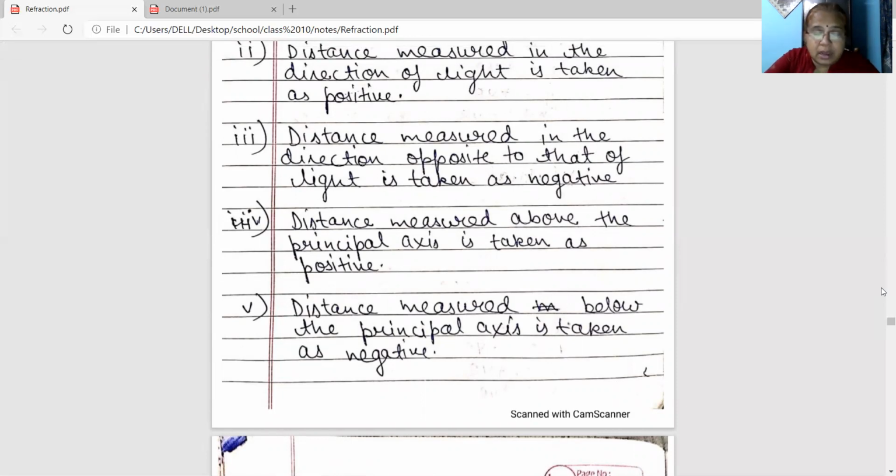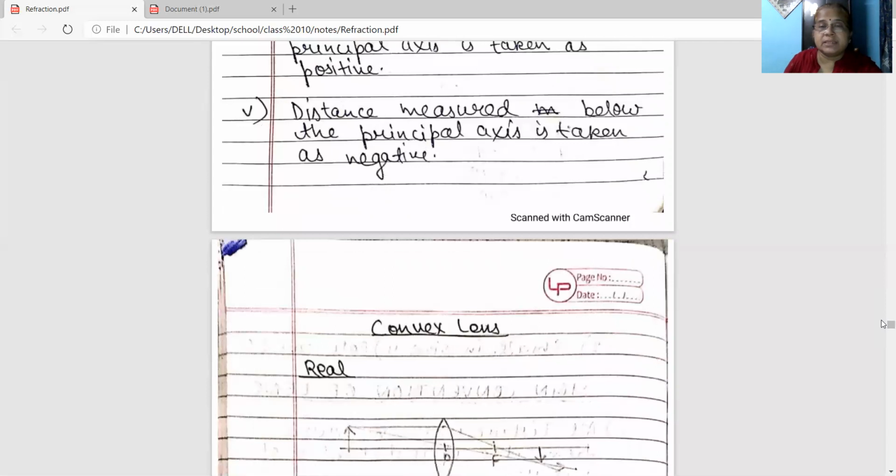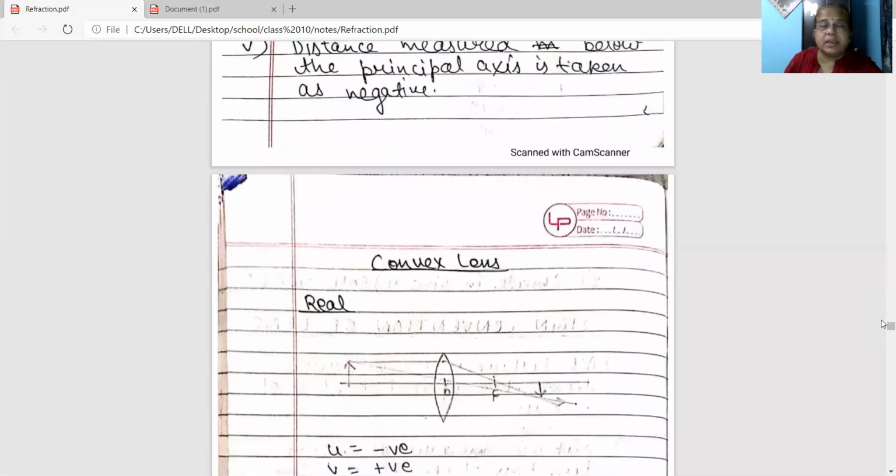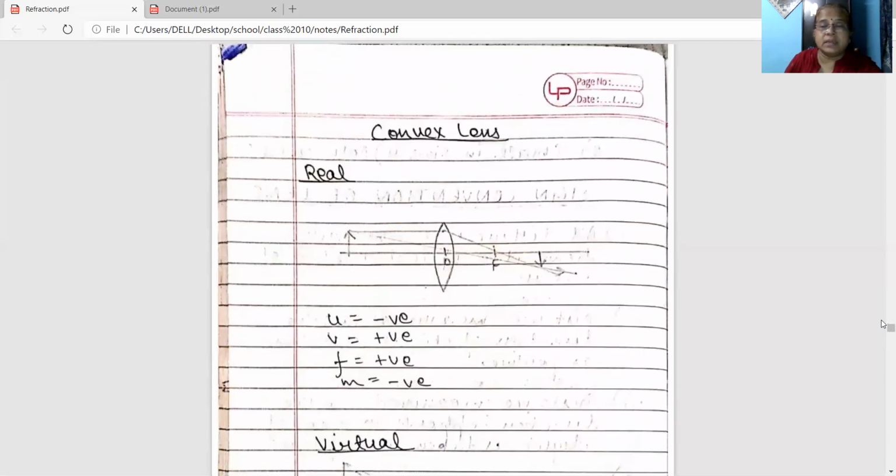All the distances are measured from the optical center. Distance measured in the direction of light is taken as positive. Distance measured in the direction opposite to that of light is taken as negative. Distance measured above the principal axis is taken as positive, and distance measured below the principal axis is taken as negative. Now apply it in the convex lens first and then the concave lens.